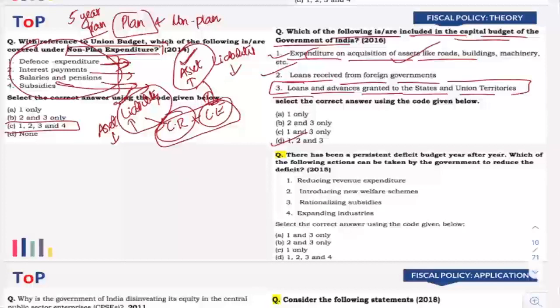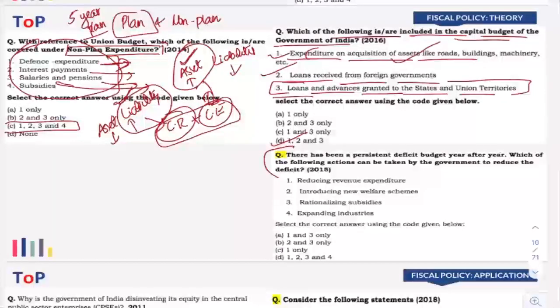Is it clear? Okay. So next we are going to discuss the next question. Every time you mention capital receipt, capital expenditure, revenue expenditure, and revenue receipt, do try to have this kind of equations with you. These are not mathematical problems, but if you have slight issues in picking this up, instead of getting confused by thinking without any equation, it's better that you draw it and try to connect with that equation in the question paper itself. That will be better for you. Okay, so do try to do that.